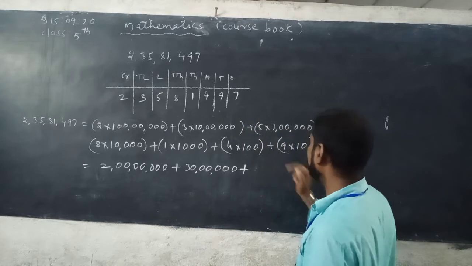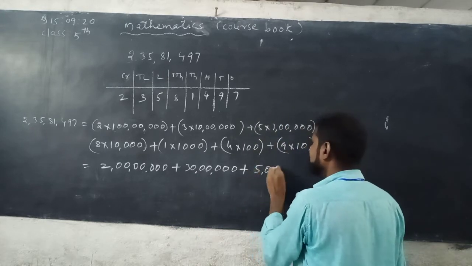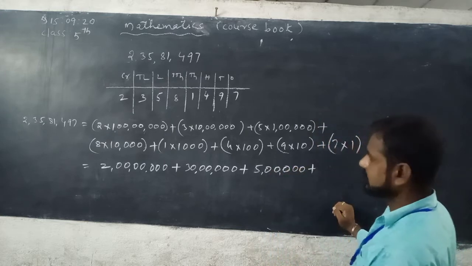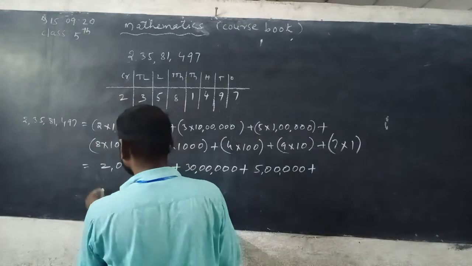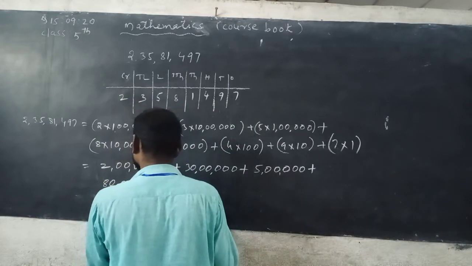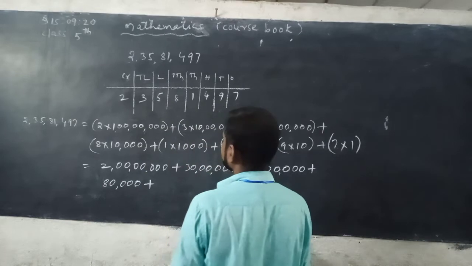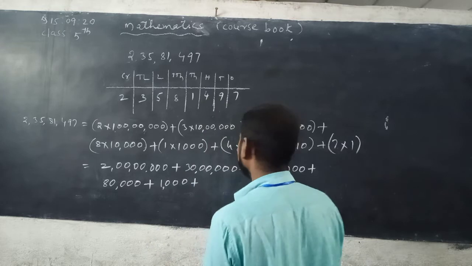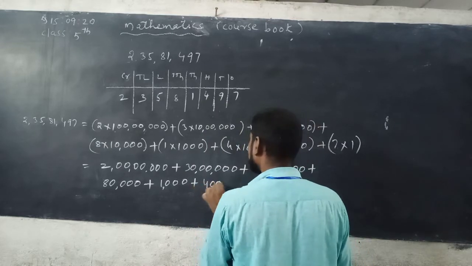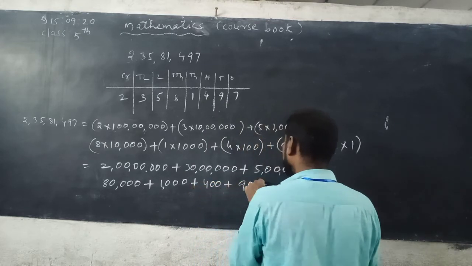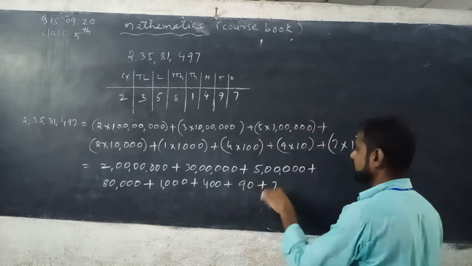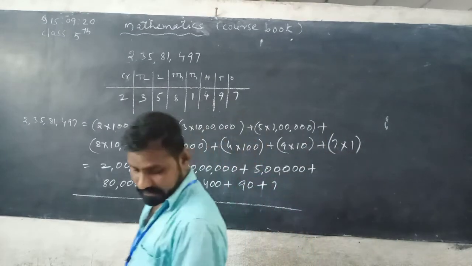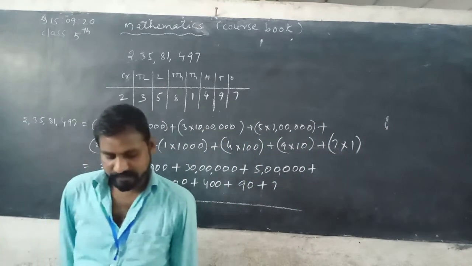Plus 5 lakh. 5 is in lakhs place, no? Plus 80,000. 80 is in 10,000 place. 1,000. 4 is in hundreds place, 400. 9 is in tens place, 9 tens, 90. Plus 7. 7 is in ones place. So this is the value chart.